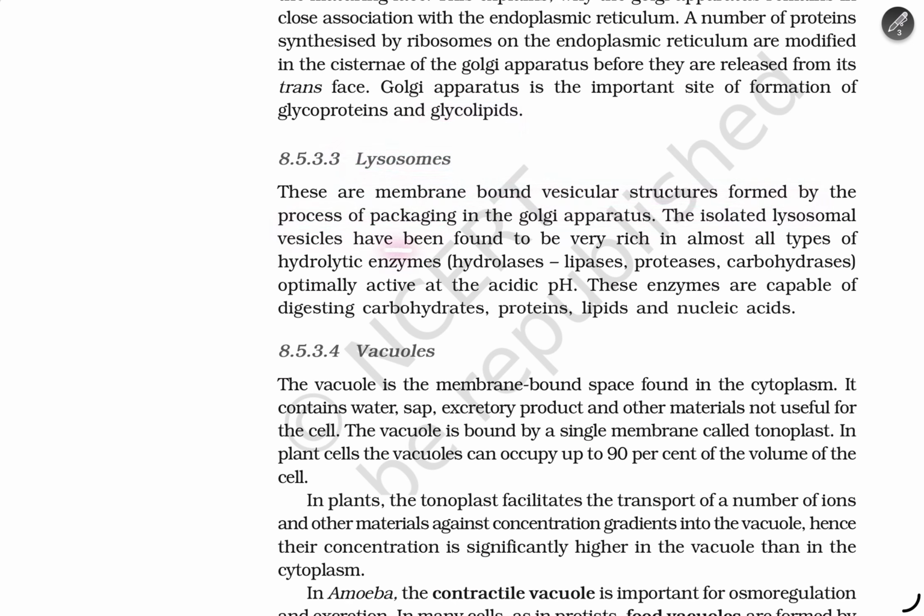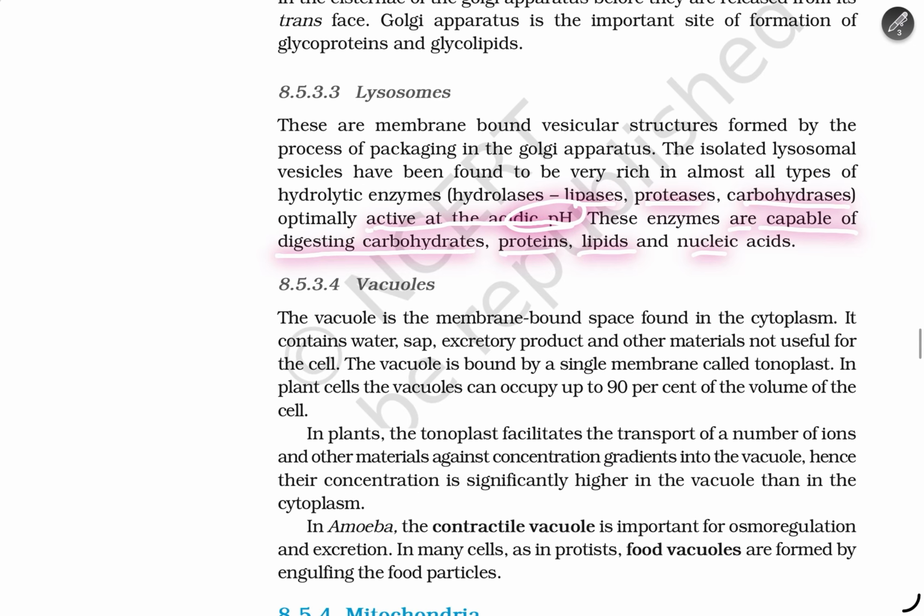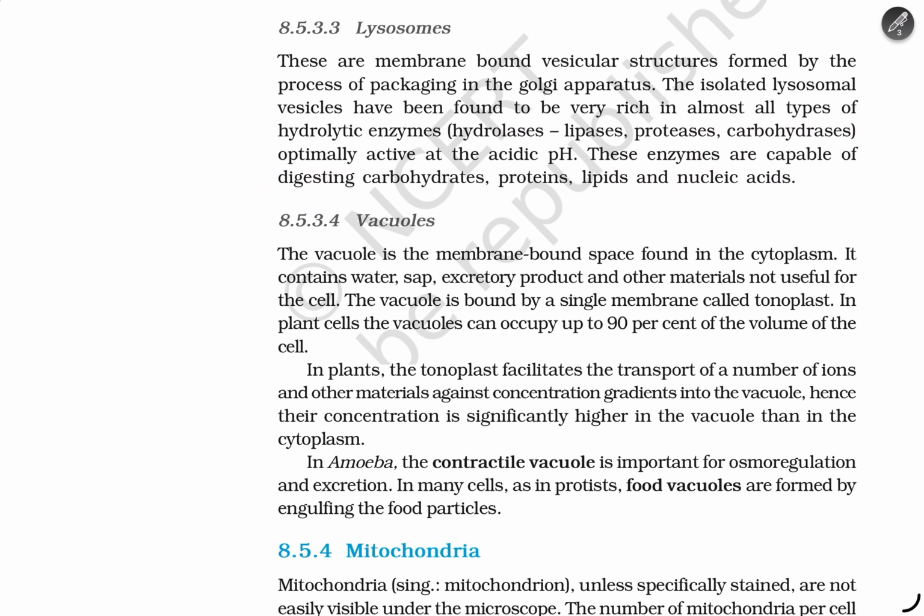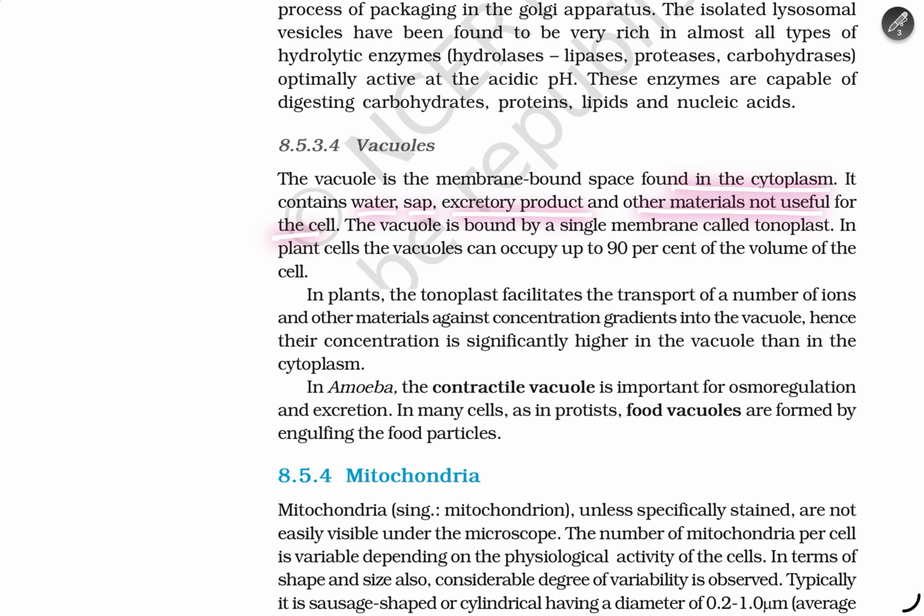Isolated lysosomal vesicles have been found to be very rich in almost all types of hydrolytic enzymes. The hydrolases, lipases, proteases, and carbohydrases are optimally active at acidic pH. These enzymes are capable of digesting carbohydrates, proteins, lipids, and nucleic acids. Vacuole. The vacuole is a membrane-bound space found in the cytoplasm. It contains water, sap, excretory products, and other materials that are not useful for the cell.